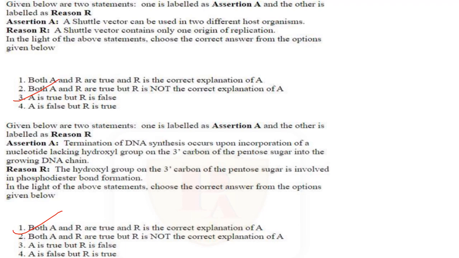Next one. Given below are 2 statements. One is labeled as assertion A and the other is labeled as reason R. Assertion A: Termination of DNA synthesis occurs upon incorporation of a nucleotide lacking a hydroxyl group on the 3' carbon of the pentose sugar into the growing DNA chain. Okay, that is correct. Reason R: The hydroxyl group on the 3' carbon of the pentose sugar is involved in the phosphodiester bond formation. That is also correct, and that is the reason for this particular assertion. So both A and R are true, and R is the correct explanation of A. Answer is option 1.